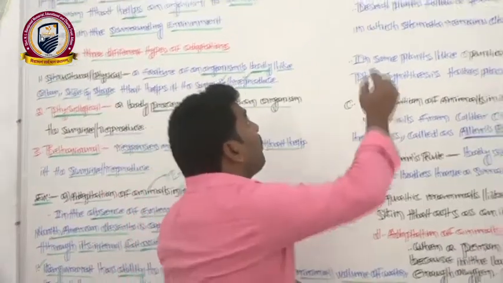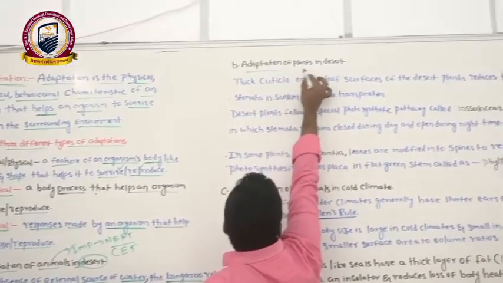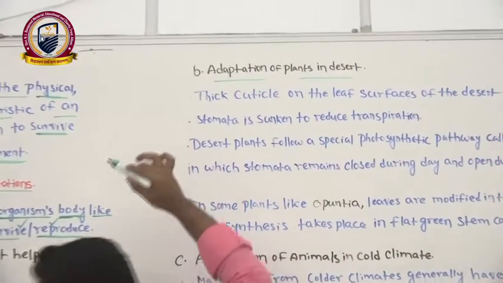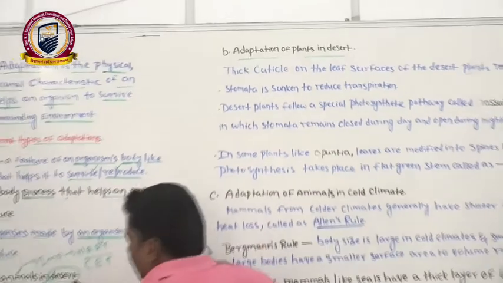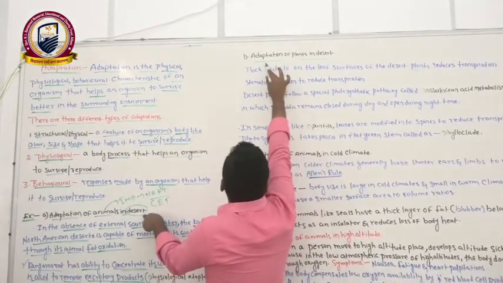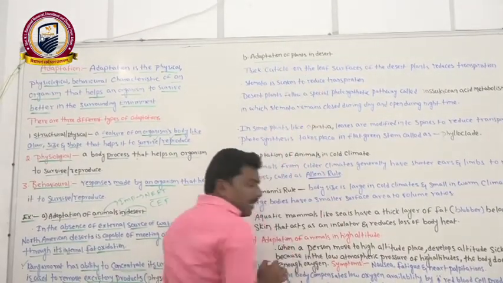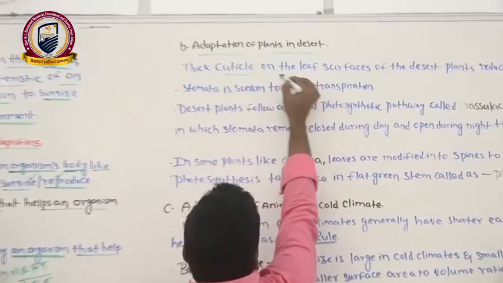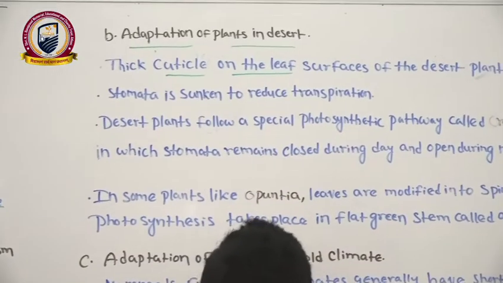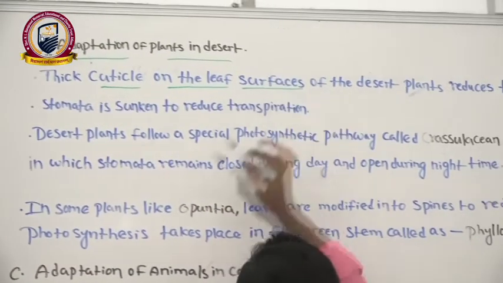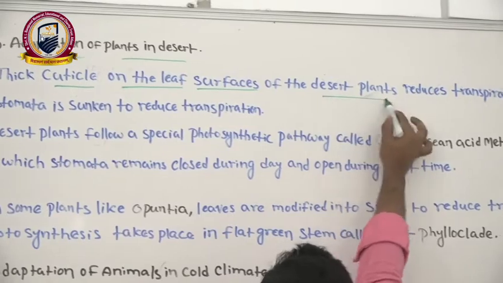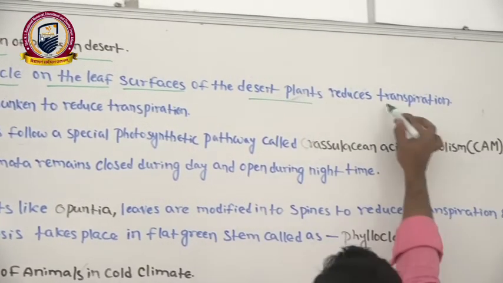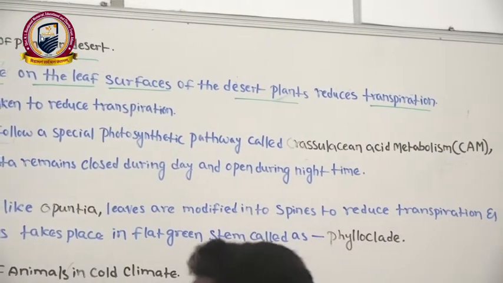Second one, adaptation of plants in desert areas. Here we are seeing adaptation of animals in desert areas, and here we are observing adaptation of plants in desert areas. Clear? Now we can see thick cuticle on the leaf surfaces of the desert plants reduces the transpiration.